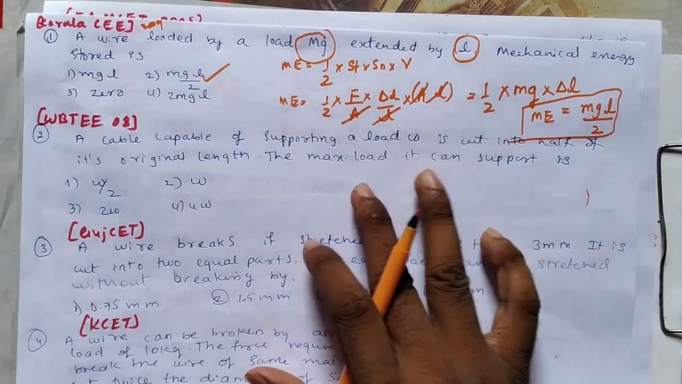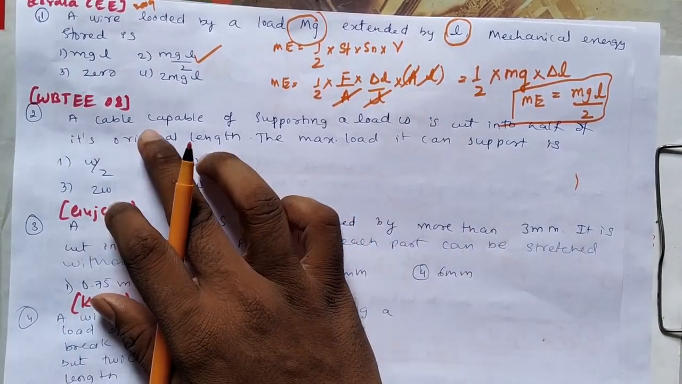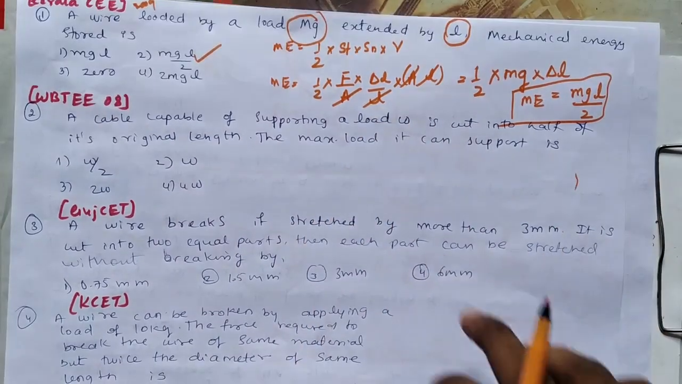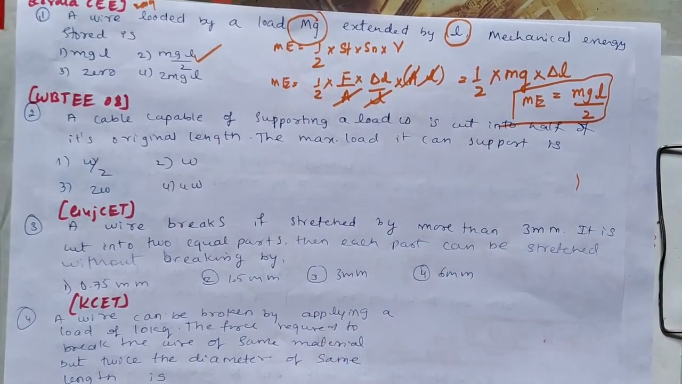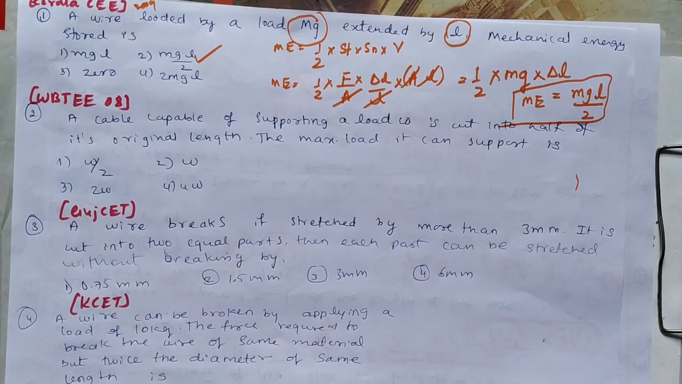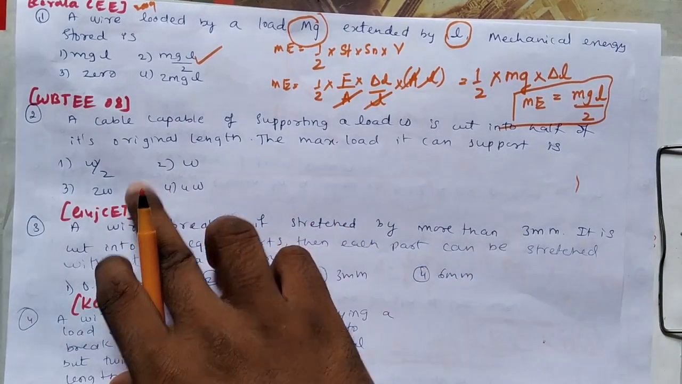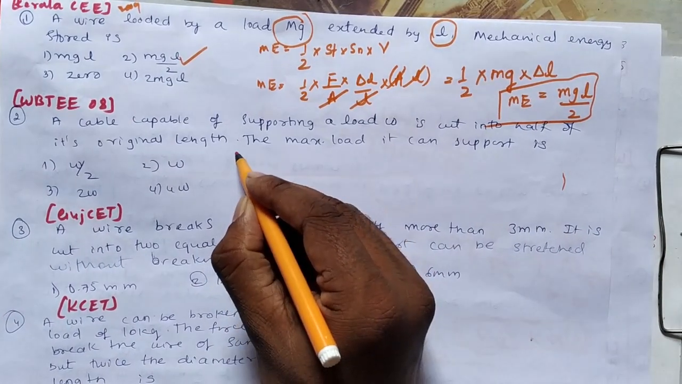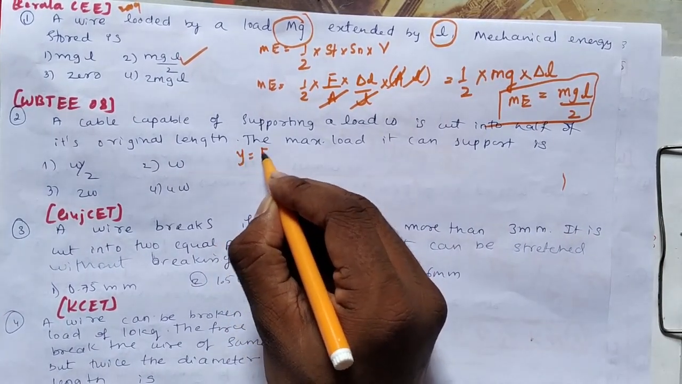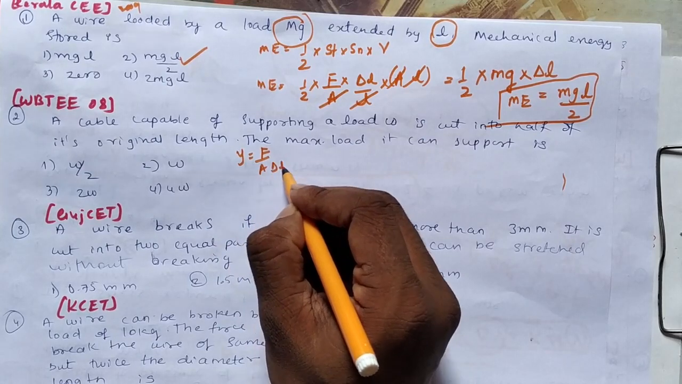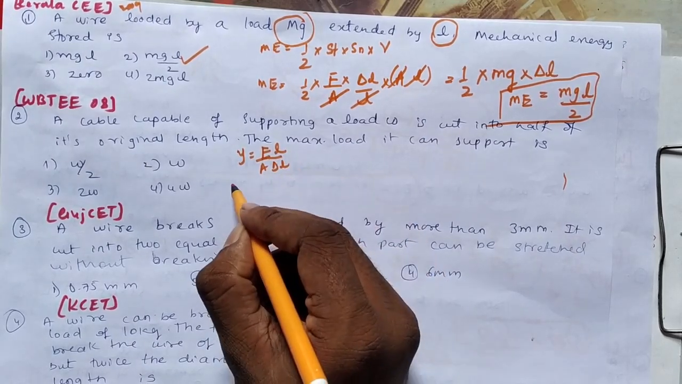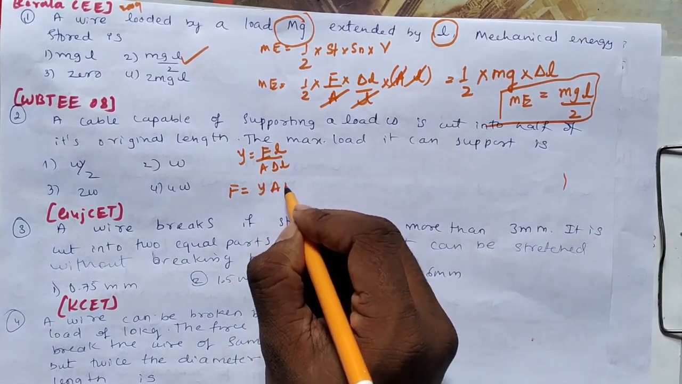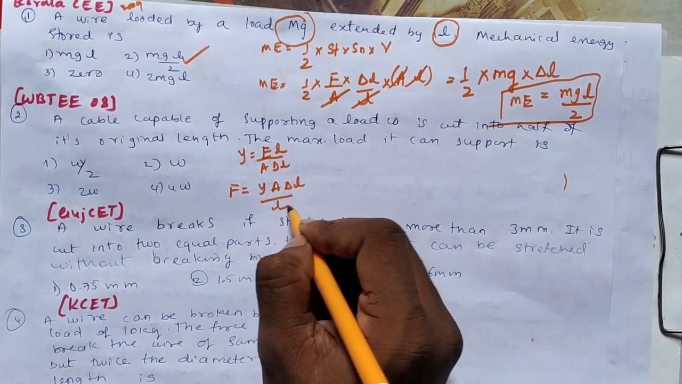Next, let us take one more problem. A cable capable of supporting load W is cut into half of its original length. The maximum load it can support is? See, first, Young's modulus formula is Y equal to F L by A delta L. So first I have to write the formula for load or force, F equals Y A delta L divided by L.